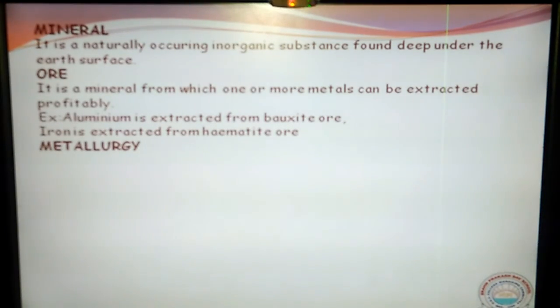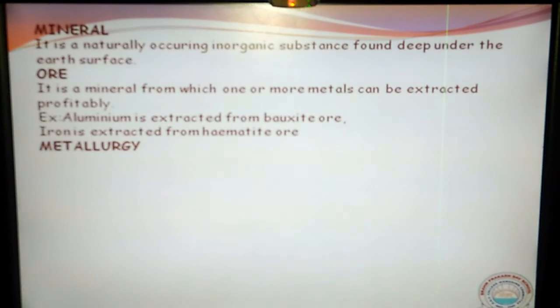Next, let us see one more term which we use in this lesson, metallurgy. What is this metallurgy? As we have seen, metals and non-metals are both available in the free form and in the form of compounds. So when you want to extract a metal, first of all we have to get the ore.